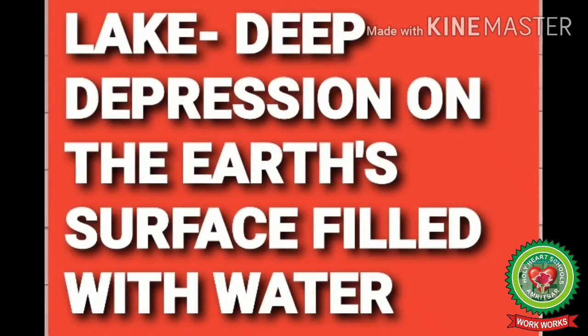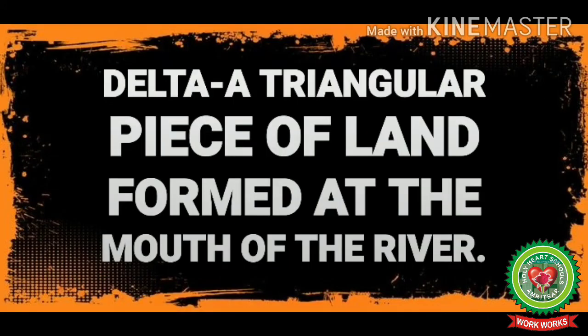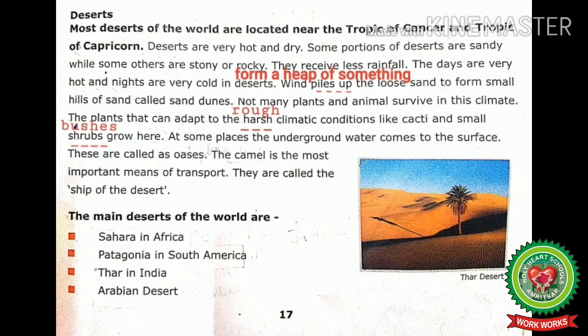Next is lake, means deep depression on the earth's surface filled with water. Next is sea, means salty water body smaller than ocean. Now students, next is delta, a triangular piece of land formed at the mouth of the river. Now let's start reading.